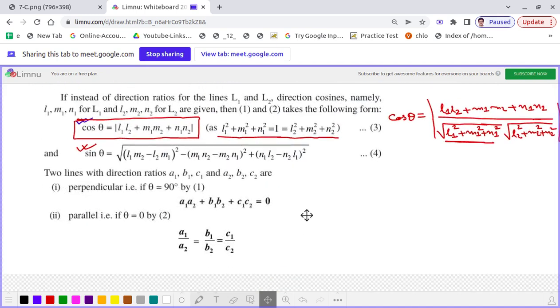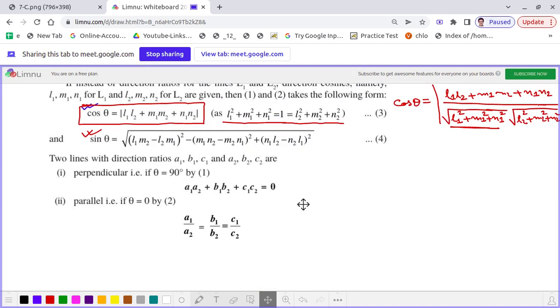is written here. If two straight lines having direction ratios A1 B1 C1 and A2 B2 C2 are perpendicular to each other, then this relationship must hold true, that is A1 A2 plus B1 B2 plus C1 C2 has to be equal to 0. And if they are parallel to each other, their direction ratios are proportional.